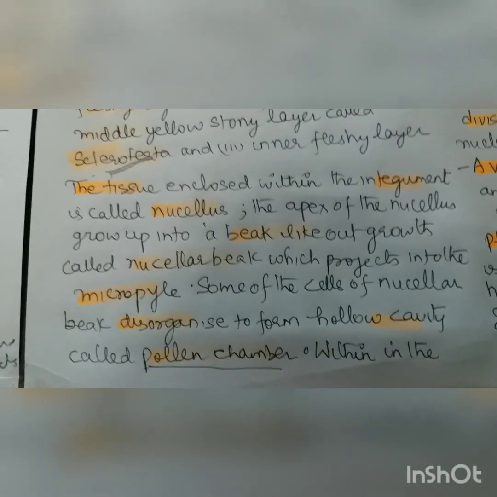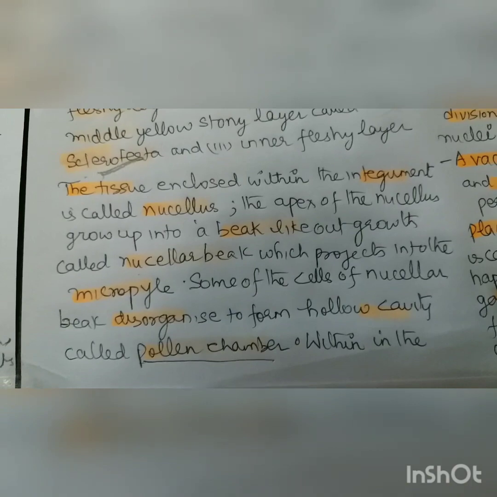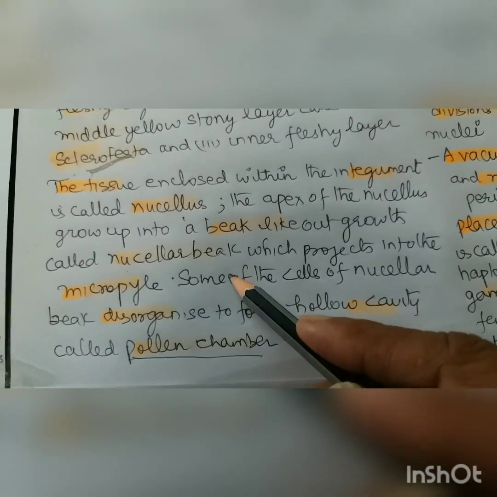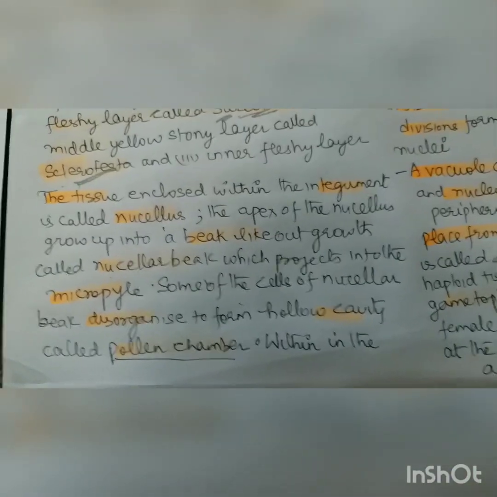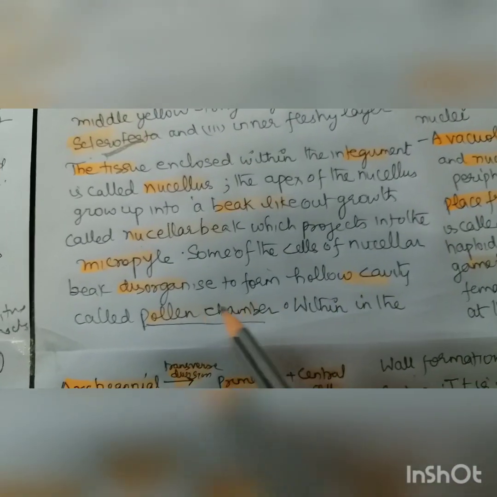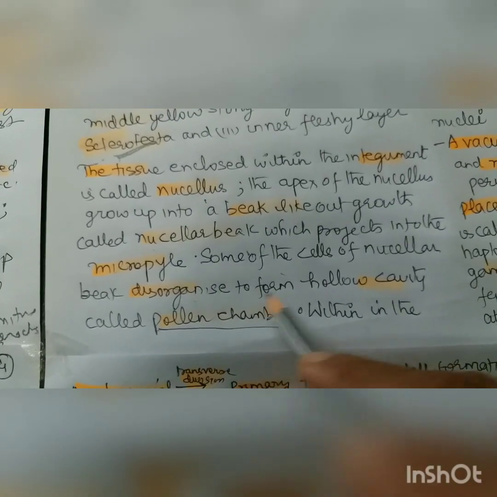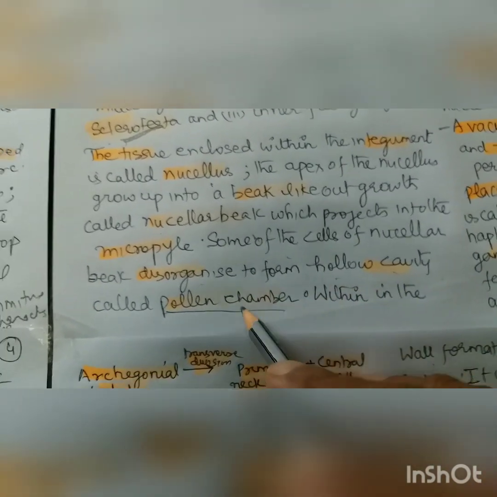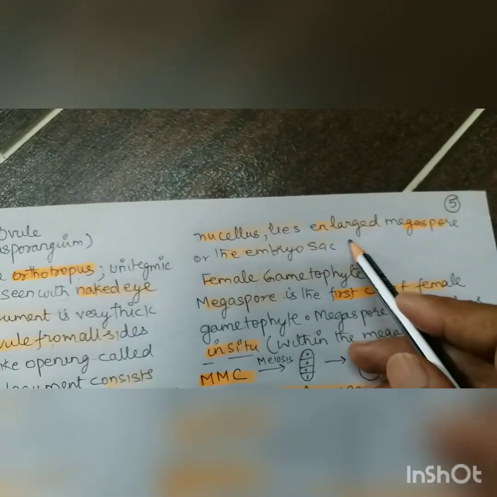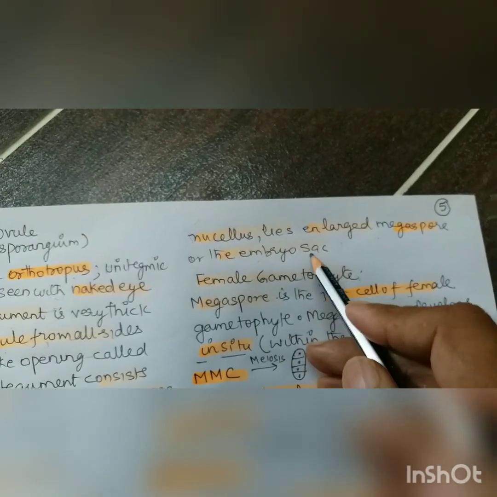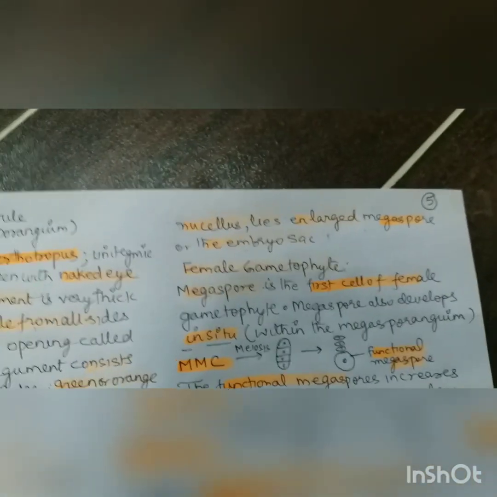The apex of the nucellus grows into a beak-like outgrowth called nucellar beak, which projects into the micropyle, right? Some of the cells of the nucellar beak disorganize to form a hollow cavity called pollen chamber, right? Within the nucellus lies the enlarged megaspore or the embryo sac, right?